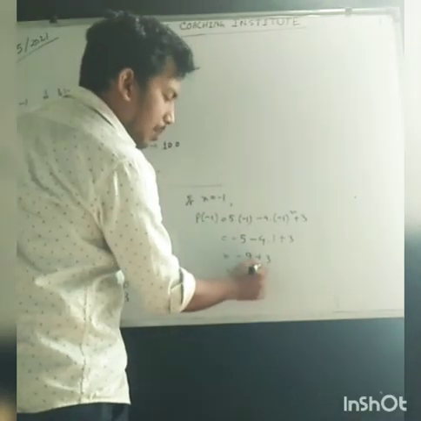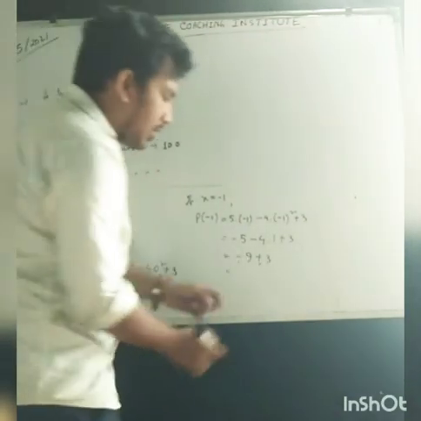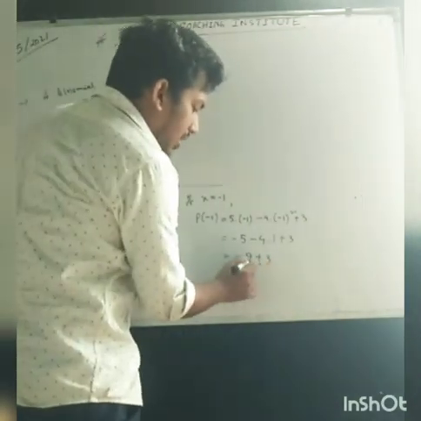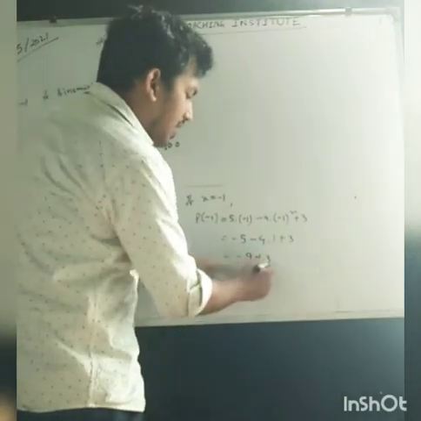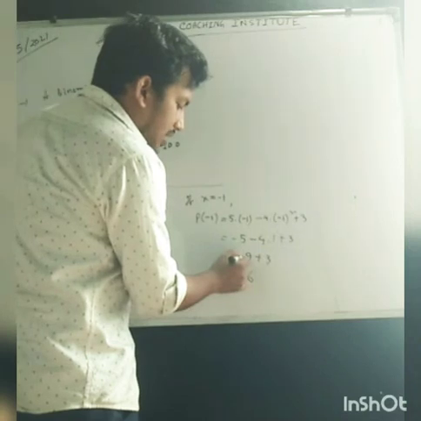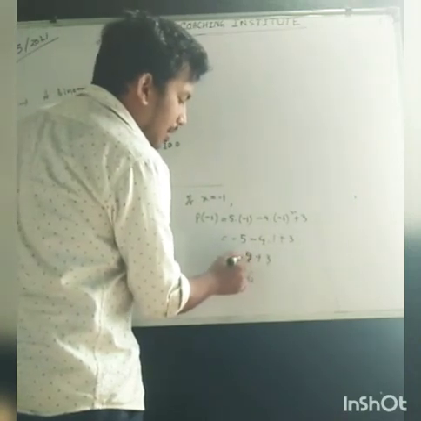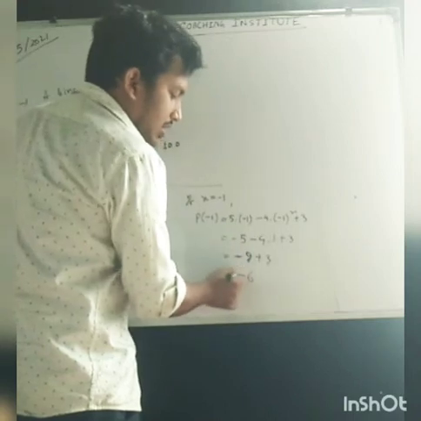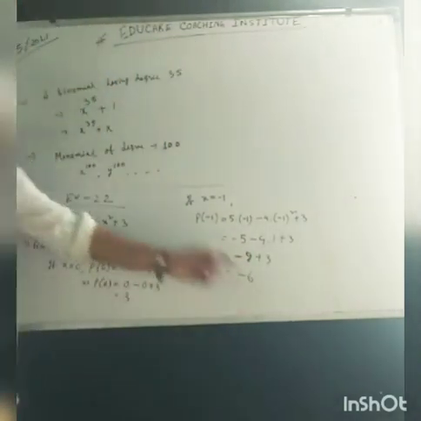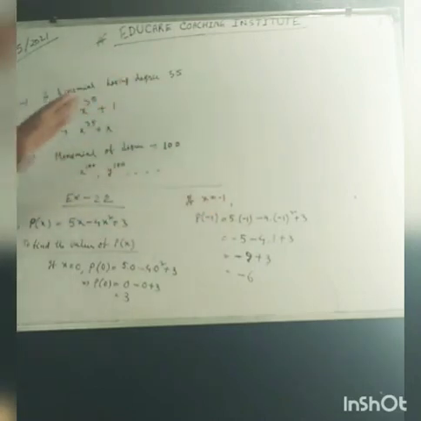If there is a plus and a minus, we subtract the smaller from the larger one. 9 minus 3 is 6, and the sign of the larger number is minus, so that is minus 6. That is the value of p(x) if x is equal to minus 1. So in this way we can find different values.